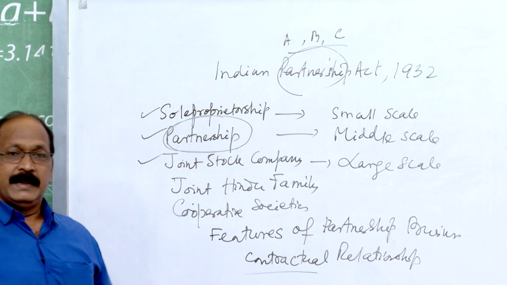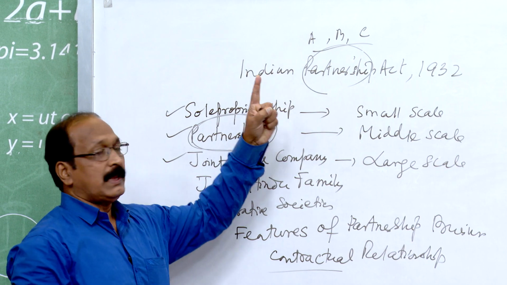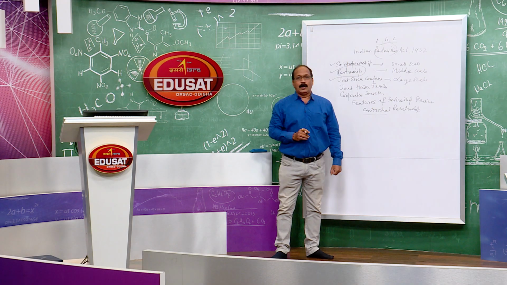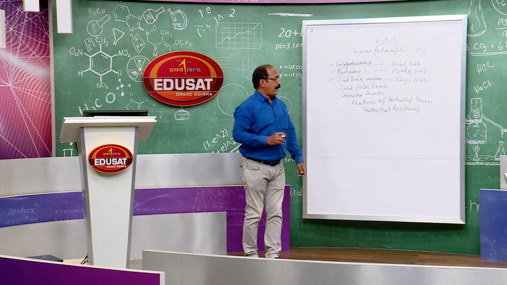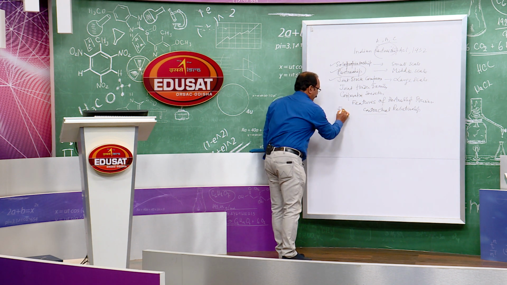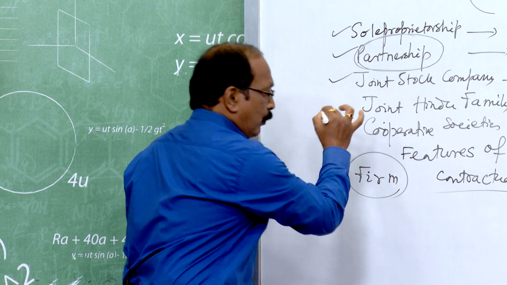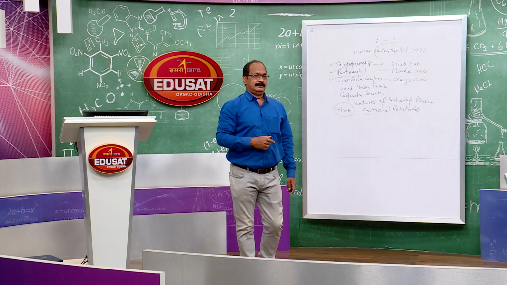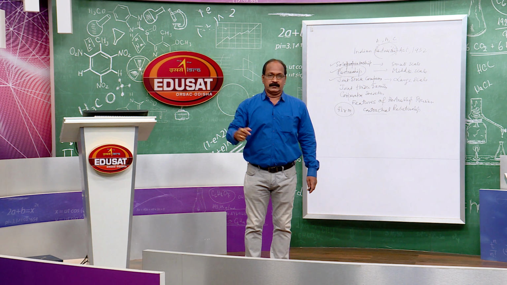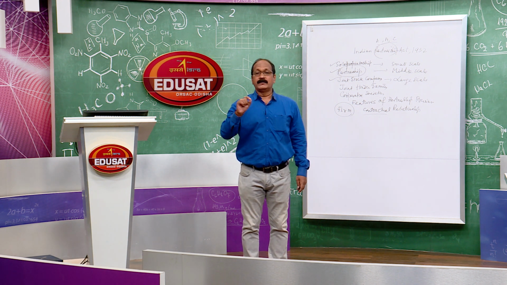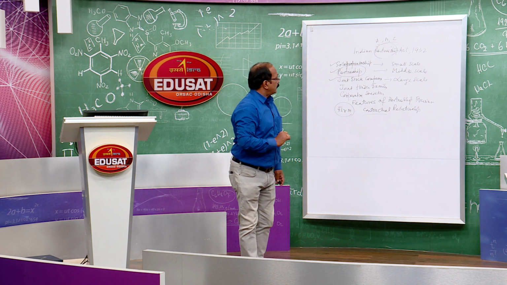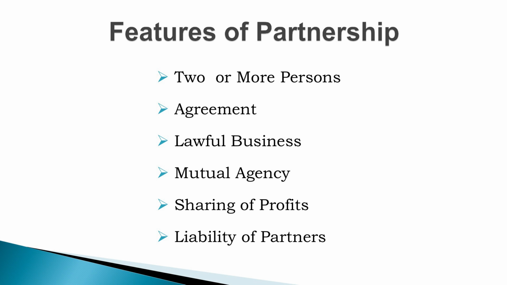Individually we call each of them a partner, but collectively we call them a firm, F-I-R-M. The name under which this business runs is known as the firm's name. Then the important feature is sharing of profits.